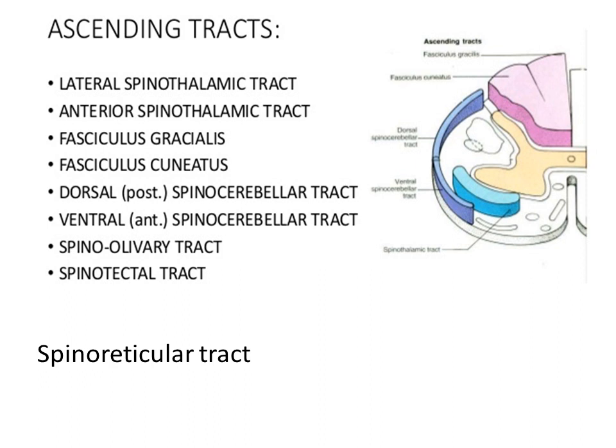The major tracts passing through the spinal cord and brain stem are the ascending and the descending tracts. In the case of ascending tracts, there are the lateral spinothalamic tract, anterior spinothalamic tract, fasciculus gracilis, fasciculus cuneatus, dorsal spinocerebellar tract, ventral spinocerebellar tract, spino-olivary tract, spinotectal tract, and spinoreticular tract.